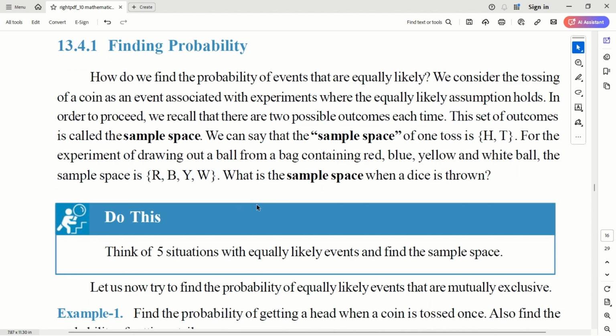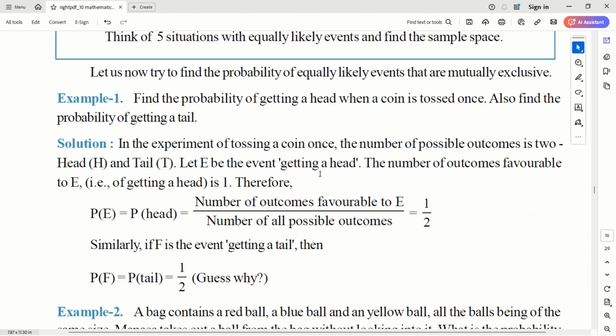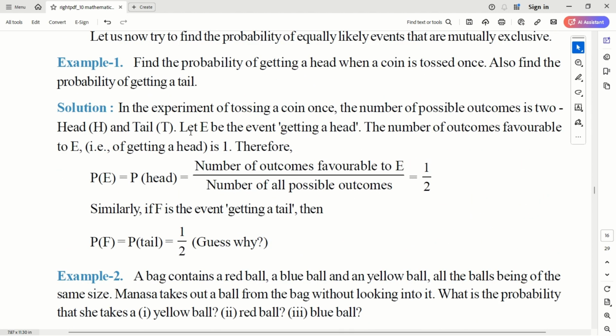Now, how to find probability? How do we find probability of events? First thing is we need a sample space. The sample space is nothing but the set of outcomes. What are the possible outcomes and what are the favorable outcomes? Once you know these two, we know probability is defined as favorable outcomes divided by all possible outcomes. So let's do some examples.